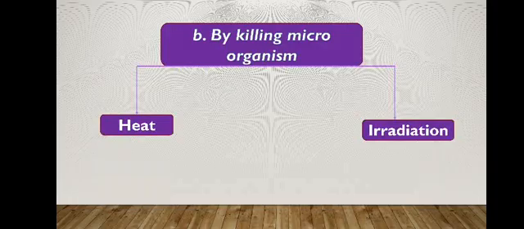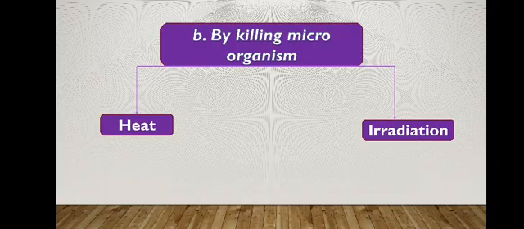Next is the killing of microorganisms. For killing, we are using two methods: heat and irradiation. In heat, we can adopt high temperature as well as low temperature. In low temperature, we are using freezers, and in high temperature, we are using sterilization.